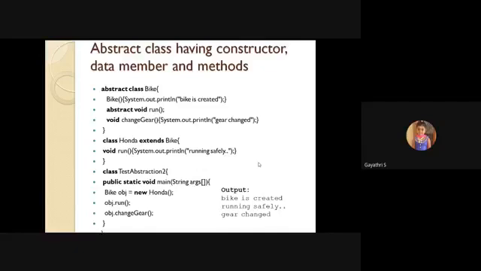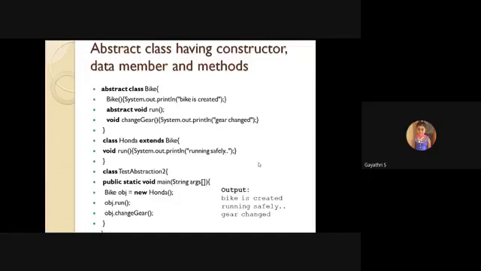Next, an abstract class having a constructor, data members, and methods. This is also one of the important differences between abstract class and interface. An abstract class can have a constructor, but an interface does not have any constructor.